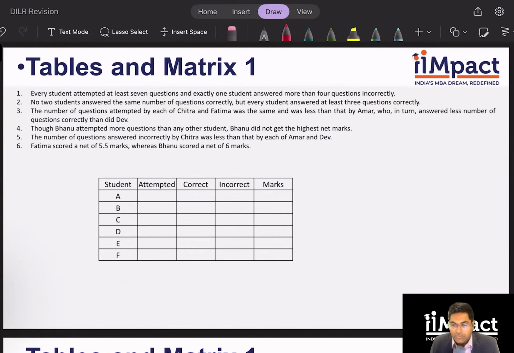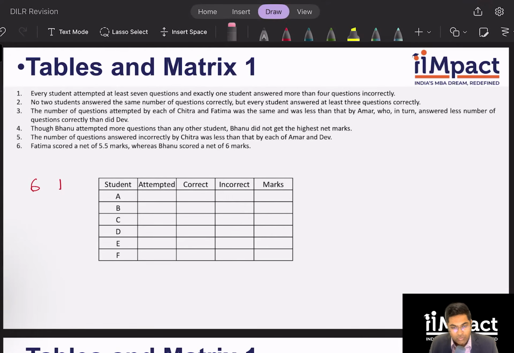In matrix sets or any other set, my usual goal is to essentially look for direct clues as much as possible, correct? And then figure those out. So the direct clues which I can see is clue number 6. Fatima scored a net of 5.5. Bhanu scored a net of 6. Now 5.5, how can you score that? So you can have 6 questions correct and 1 question wrong. So this will give you a 5.5.